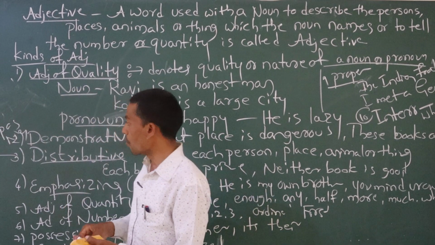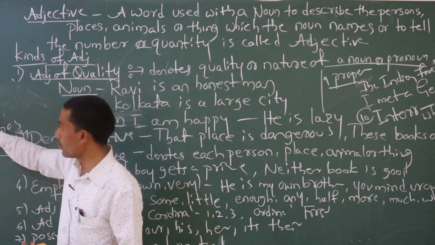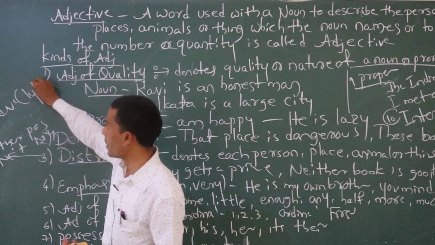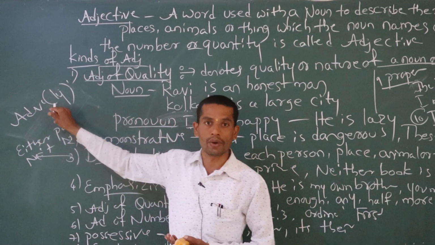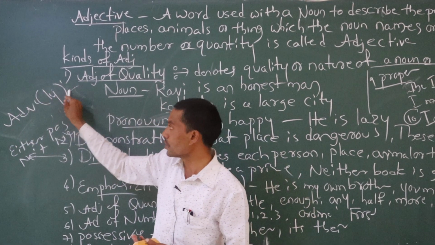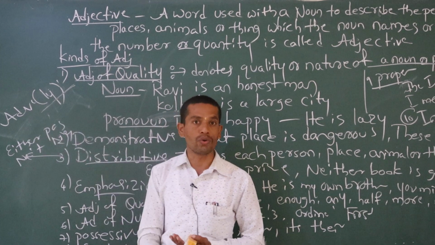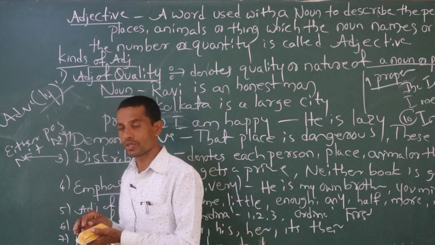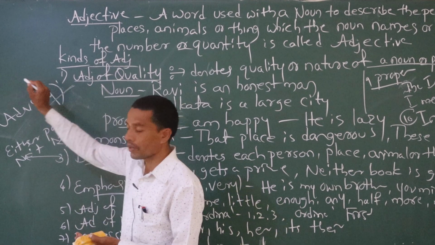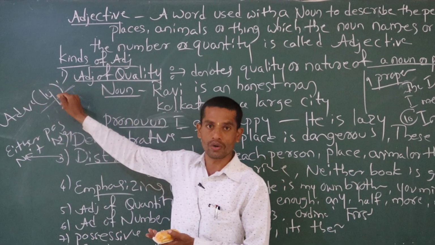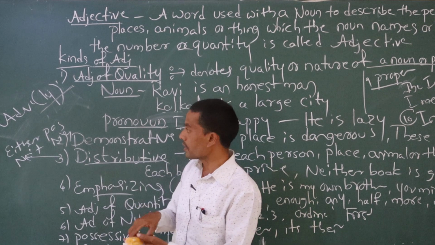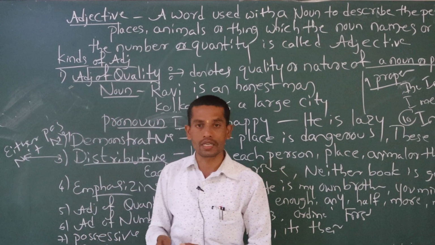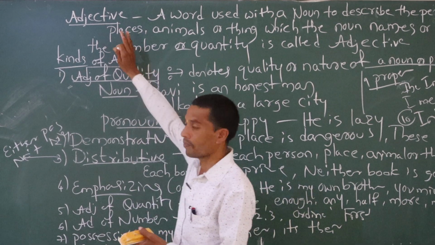Yesterday I told you how to find out adverb. I said adverb is very easy to find out, just look for ly. Some words end with ly, so if a word ends with ly, we can easily find out it is an adverb, almost 99%. If you understand adverb, today we have to discuss another topic of parts of speech.